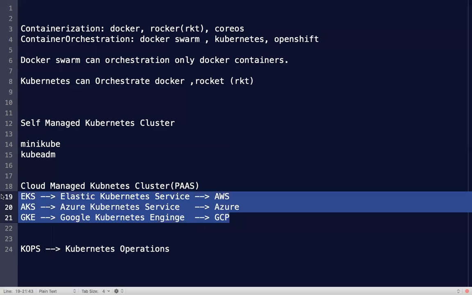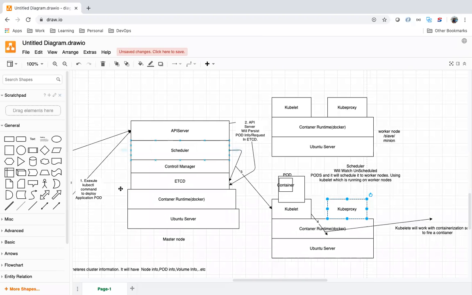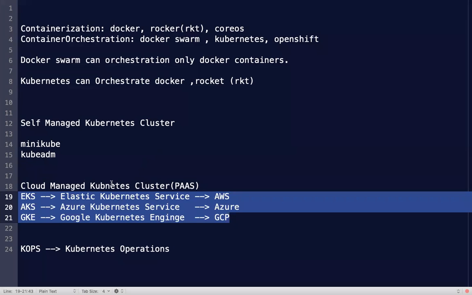If I go for cloud managed services, if pods are down, Kubernetes will take care. If your infrastructure is down, like your servers are not running, your server goes down, your master machine goes down, or your worker machine goes down, infrastructure failures also will be taken care of if we go for a cloud managed Kubernetes cluster.